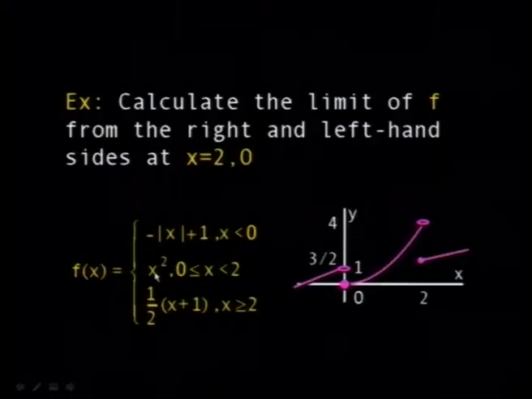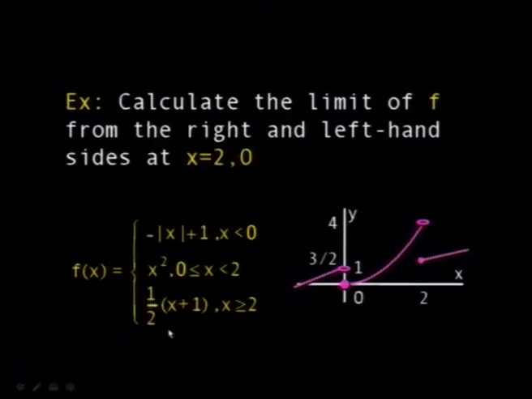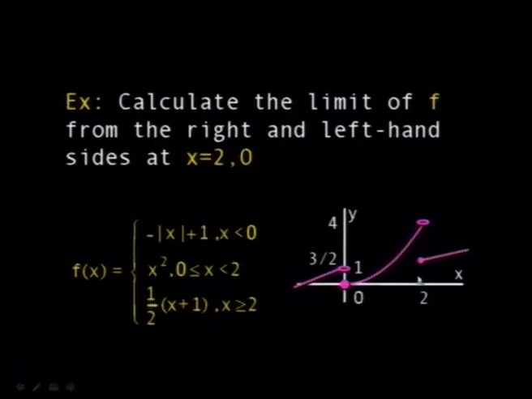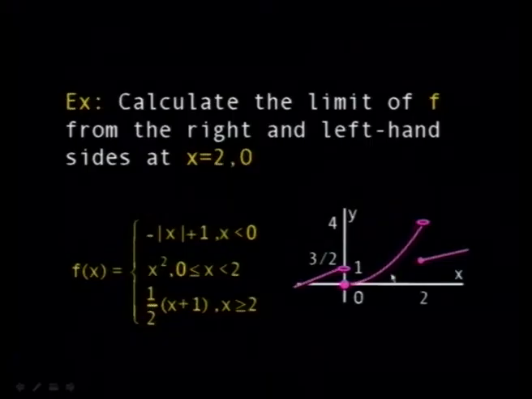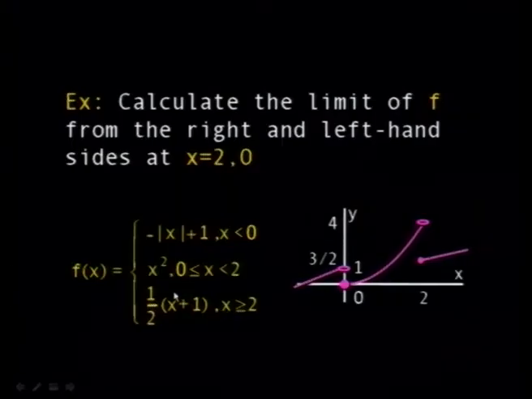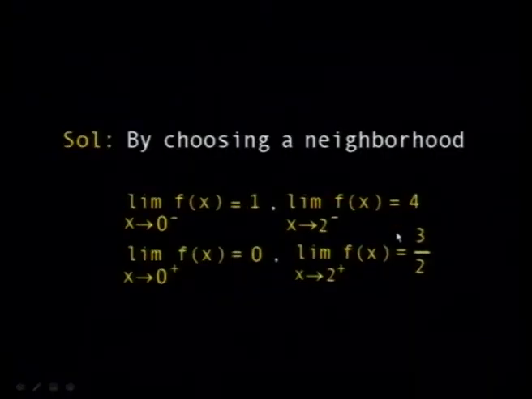But from the right-hand side, you put 0 here, so you get 0. Now at the point 2, from the left-hand side, you use this one, you get 4. Whereas from the right-hand side, you use this one. You get 3 over 2. So this function has no limit, neither at the point 0 nor at the point 2, because here the limits are unequal, and here too the limits are unequal.